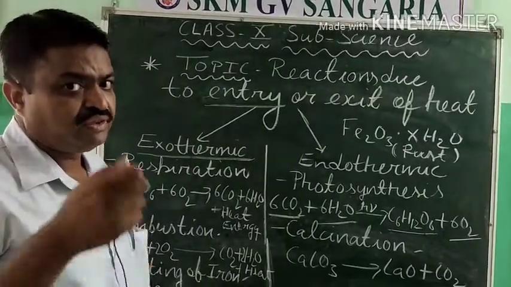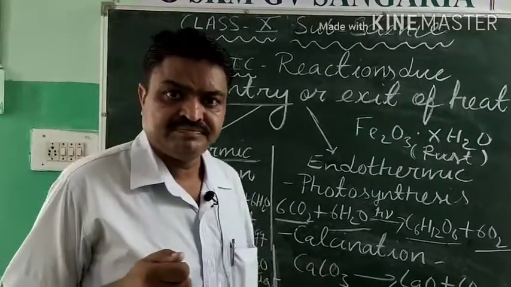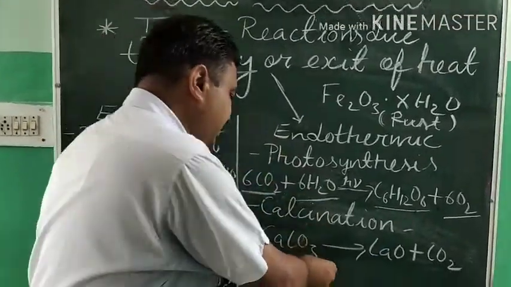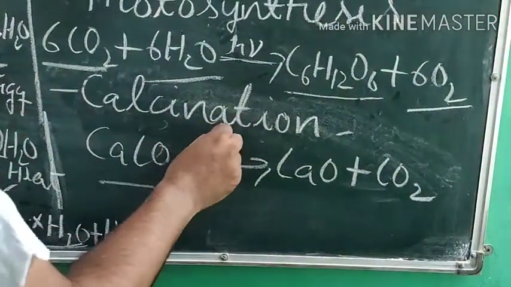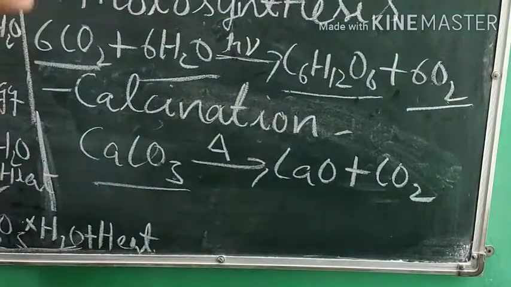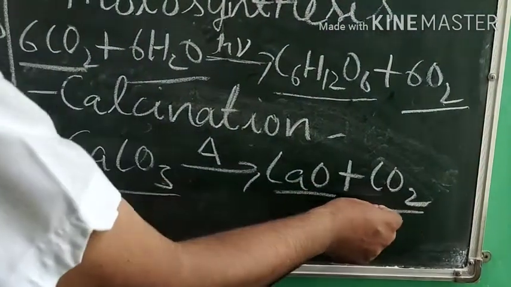Now we come to another important example of an endothermic reaction, that is calcination. If we take limestone, that is calcium carbonate, and heat it, then what do we get? We get calcium oxide and carbon dioxide.